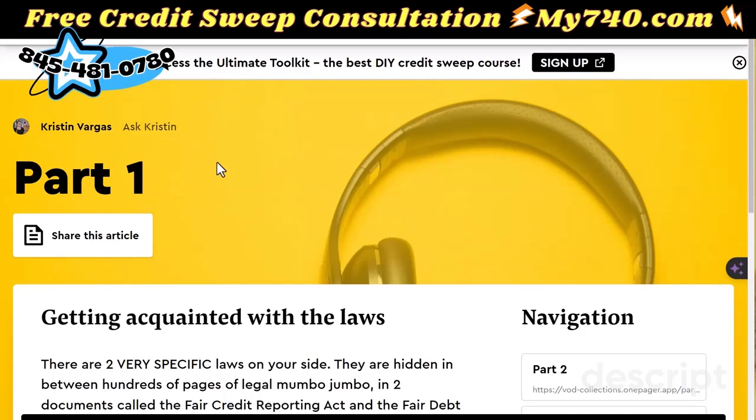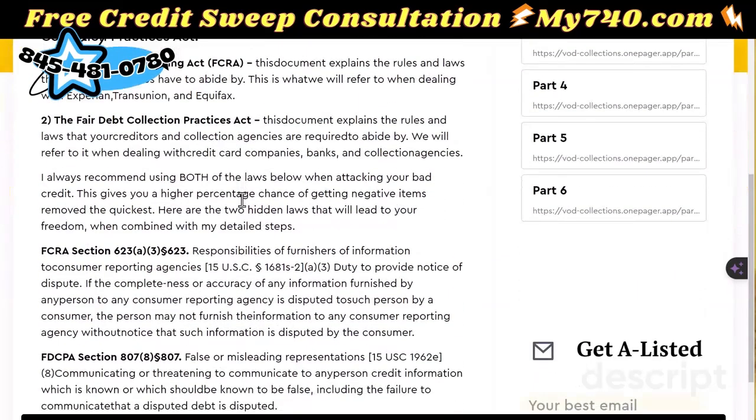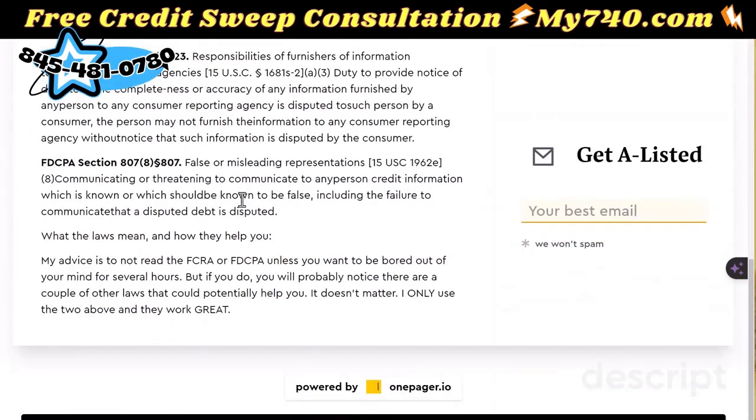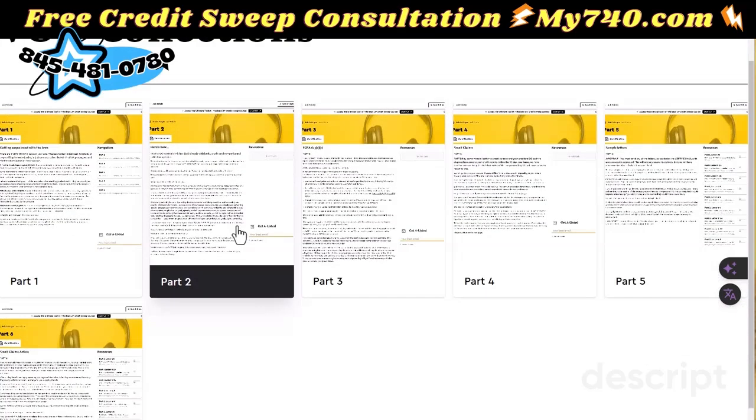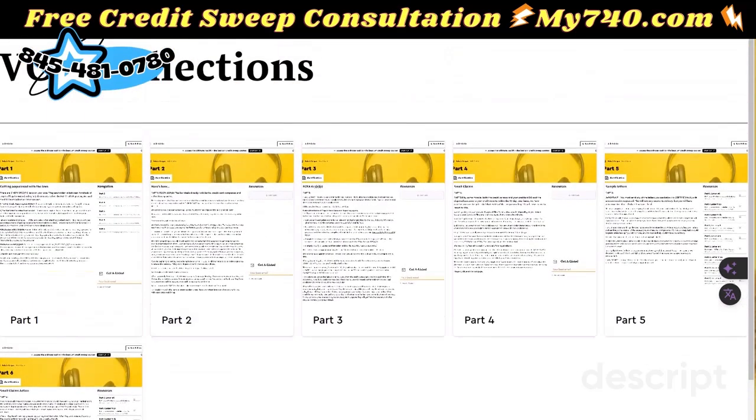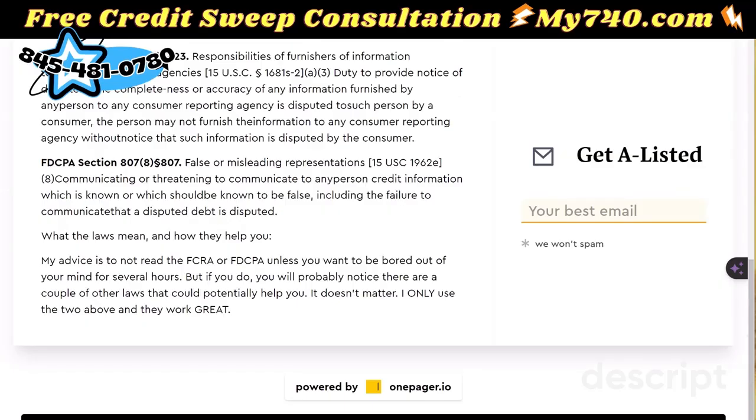Let's go over the first part where they don't put the notice of dispute, because this is the most important part of this. And you can always text me, and I'm going to put my phone number on the screen if you want to access this entire thing that has 6 different parts and all of the actual dispute letters. There's over 20 letters. You need to know what FCRA 623A3 is.